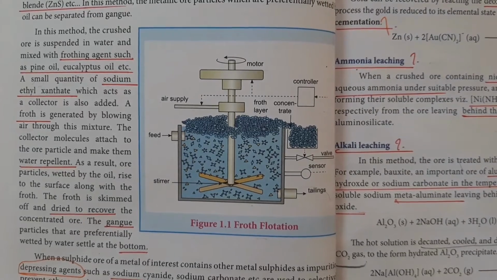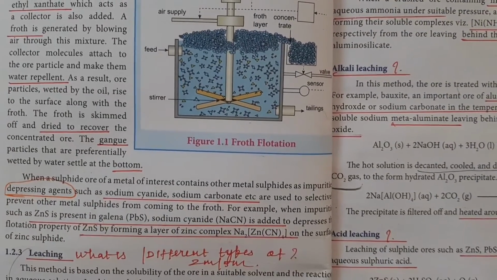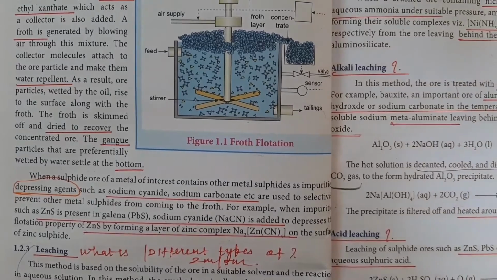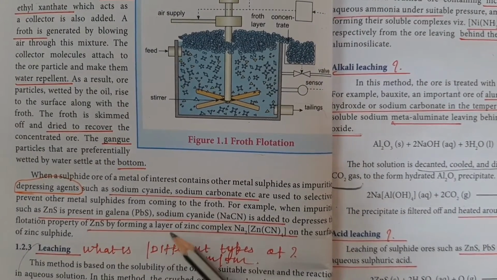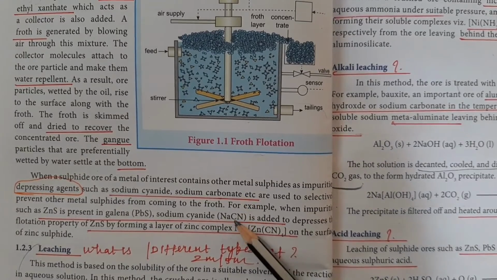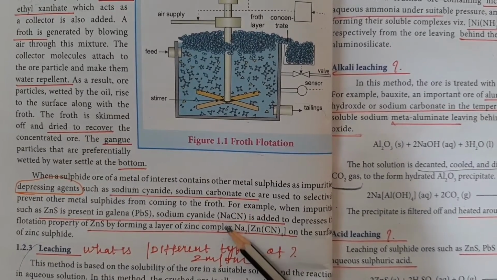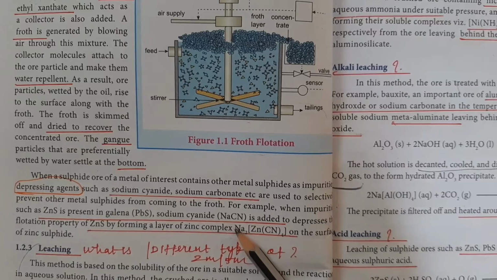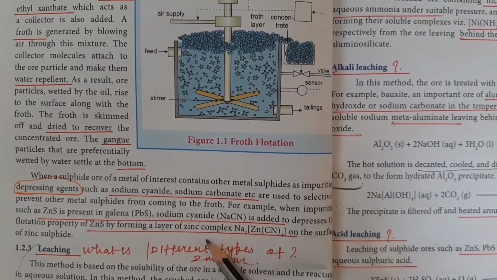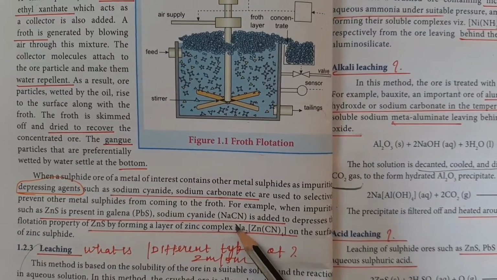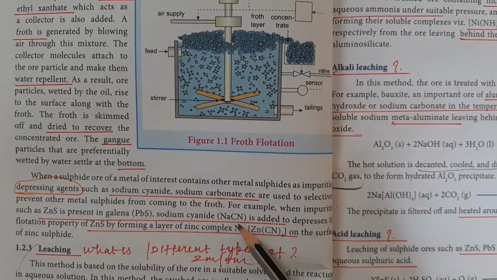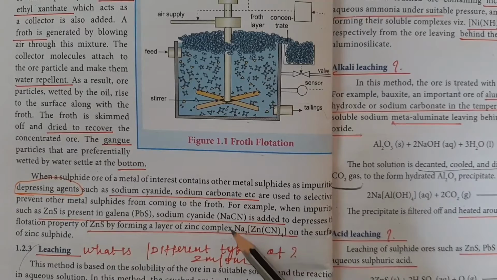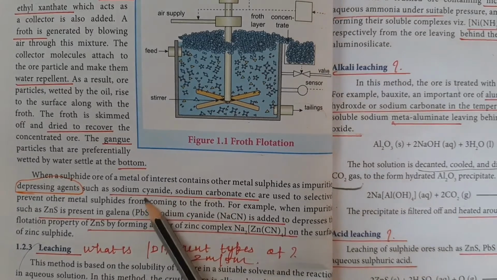And here comes the term depressing agents. What are depressing agents? Sometimes in the separation of a sulfide ore, some unwanted metal sulfide may interfere with the needed metal sulfide. For that, some agents are added to avoid that interfering metal sulfide. For example, sodium cyanide and sodium carbonate are added as depressing agents.